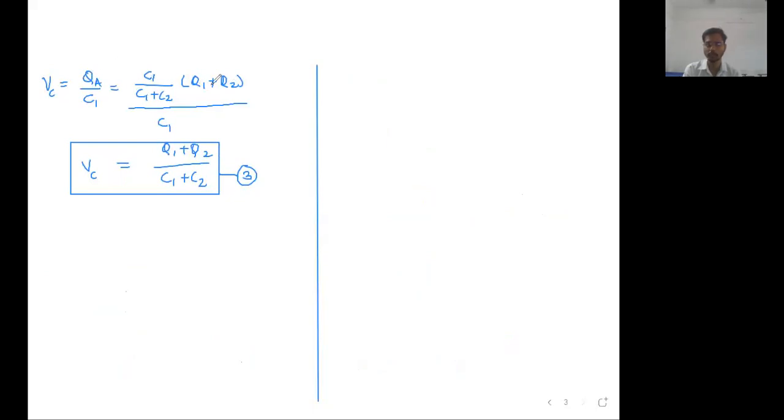Capacity fraction of total charge. QA is what? Capacity fraction of total charge. First capacitor's capacity fraction, how will you find it? C1 upon C1 plus C2. Okay. Now what I get is common potential is equal to Q1 plus Q2 upon C1 plus C2.